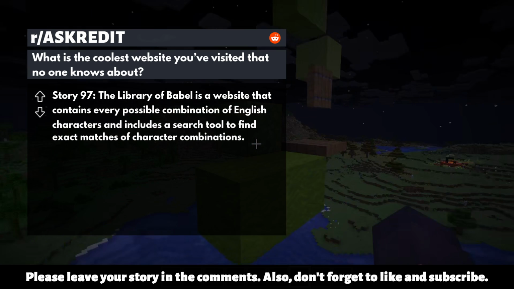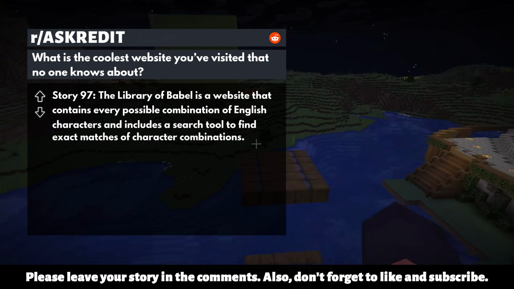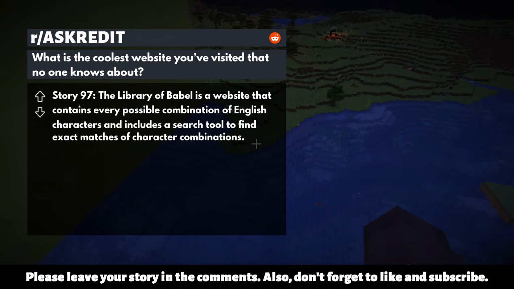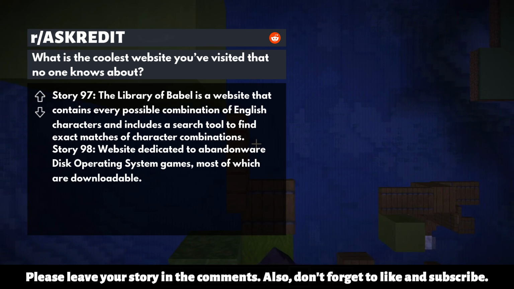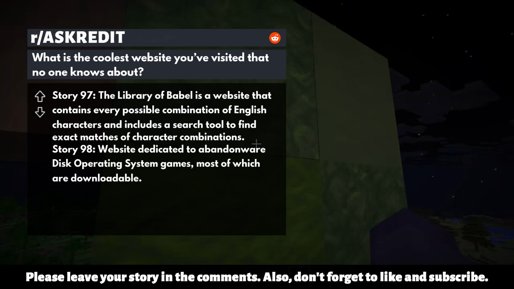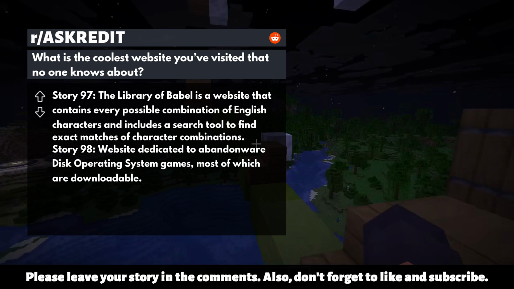Story 97. The Library of Babel is a website that contains every possible combination of English characters and includes a search tool to find exact matches of character combinations. Story 98. Website dedicated to abandonware disk operating system games, most of which are downloadable.